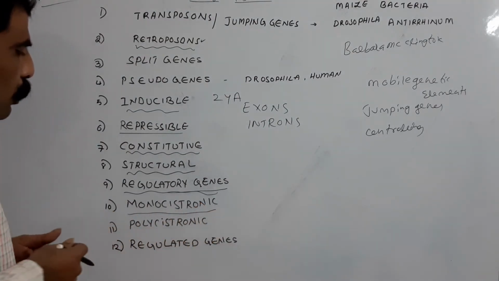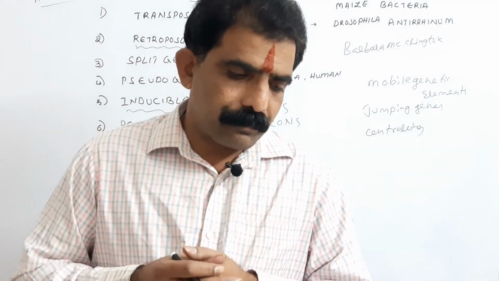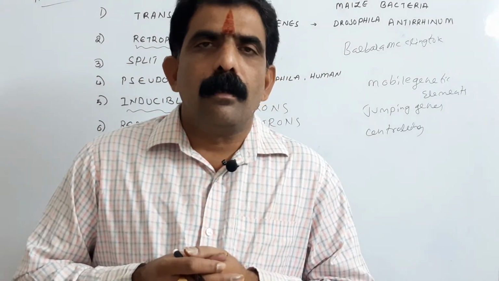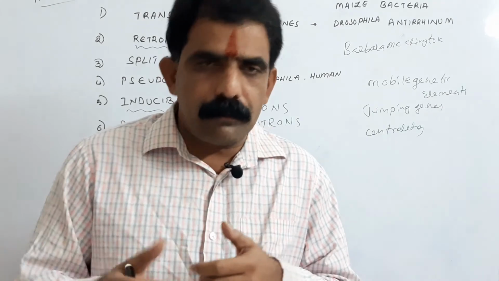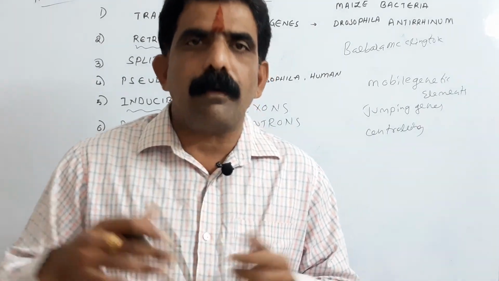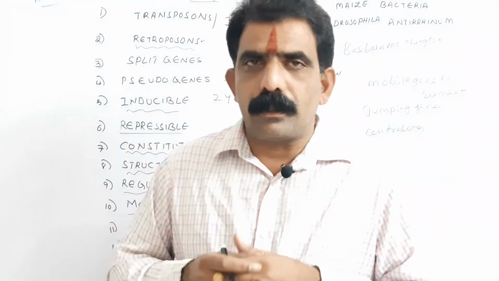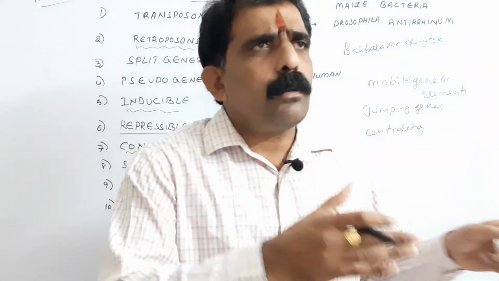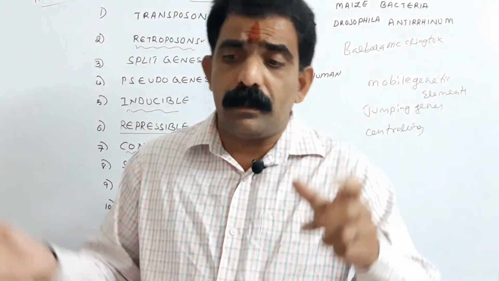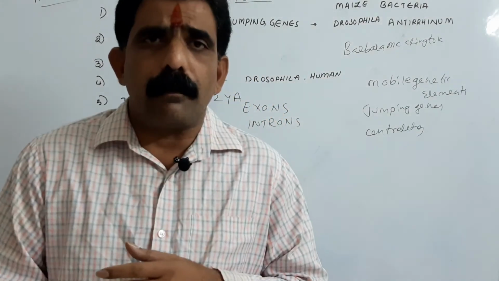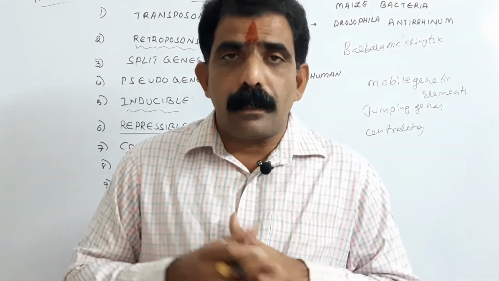Coming to the monocistronic gene. A monocistronic gene is the gene that consists of a single cistron. So, what is a cistron? A cistron is a part of a gene, a sequence of nucleotides, that is required for the synthesis of a polypeptide chain. Monocistronic gene means the gene consists of a single cistron. If this gene is transcribed, one mRNA is formed. If that mRNA is translated, one polypeptide chain is formed.